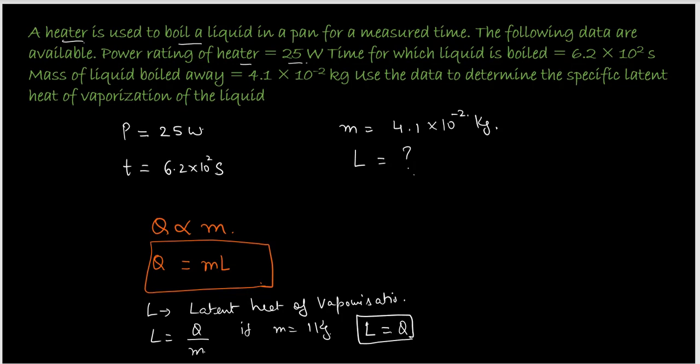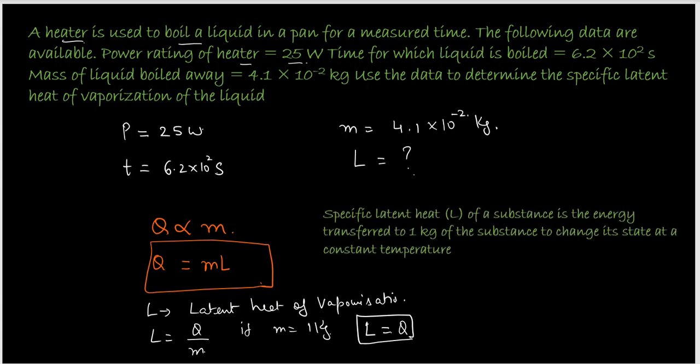The specific latent heat of a substance is therefore the energy transferred to 1 kg of a substance to change its state at a constant temperature. So L, the latent heat of vaporization, is just the amount of heat energy that is required to change the state of 1 kg of a substance. So we have the formula Q is equal to mL.